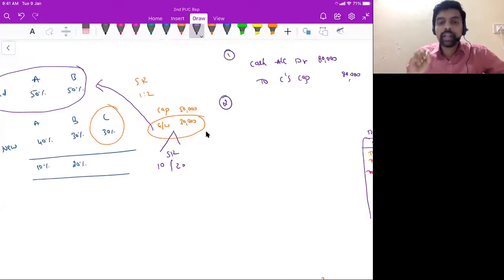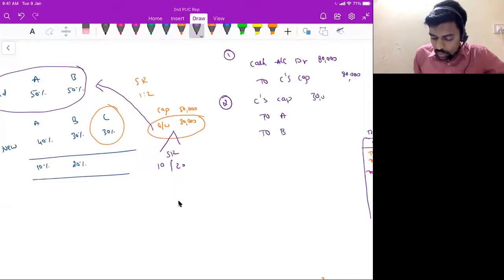And the second journal entry. Who will take this goodwill? Old partners, correct. In which ratio? Sacrifice ratio. Here the sacrifice ratio is 1:2, that is 10,000 and then 20,000 rupees. For that, the journal entry is new partner capital account debit to old partners capital account. So new partner capital account debit 30,000 to A's capital account 10,000 to B's capital account 20,000 rupees.